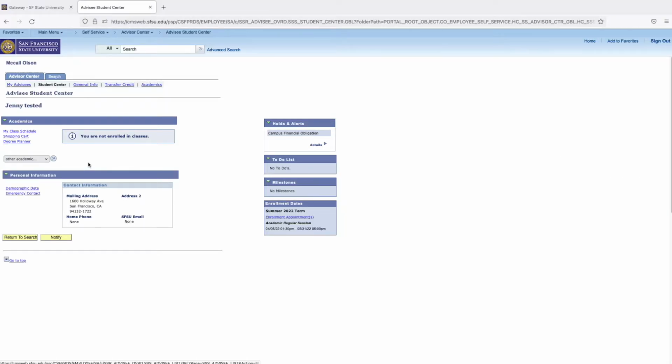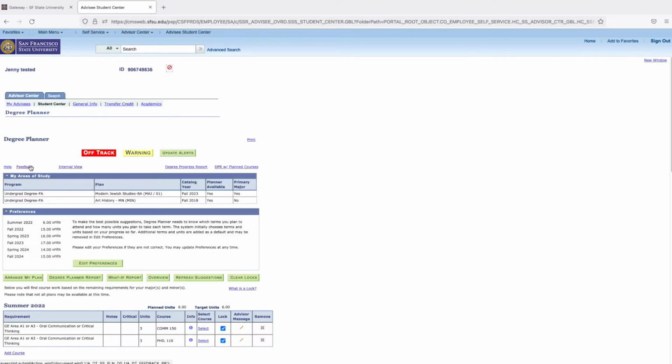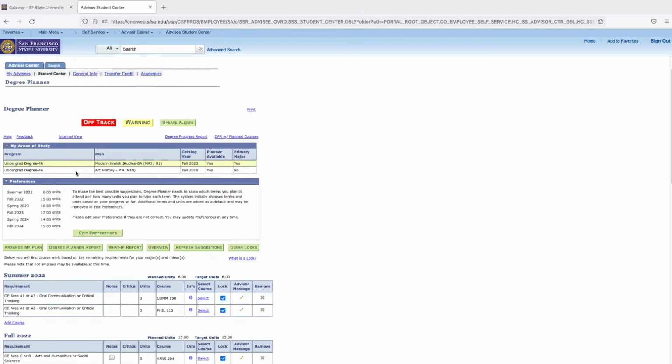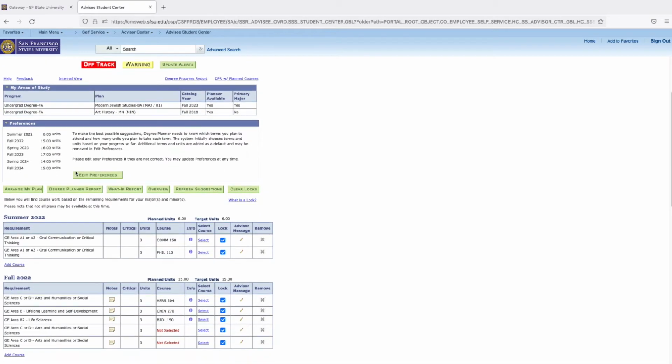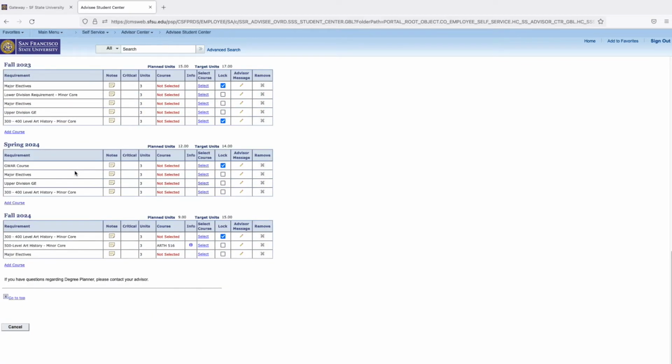If you need assistance with planning when to take your remaining coursework, you can use your Degree Planner. Degree Planner is a planning tool to assist in mapping out courses towards degree completion and to provide students with the best recommended sequence of courses. You have access to your Degree Planner through your Student Center.